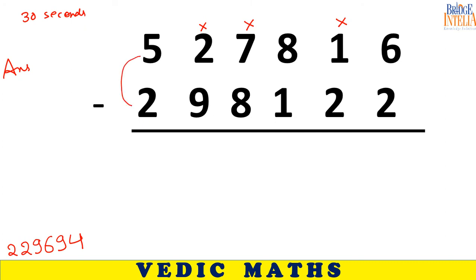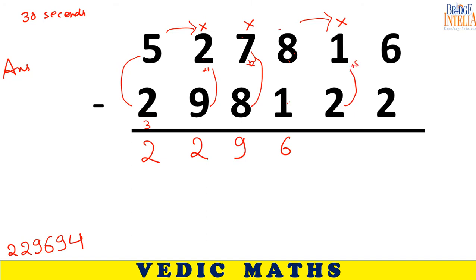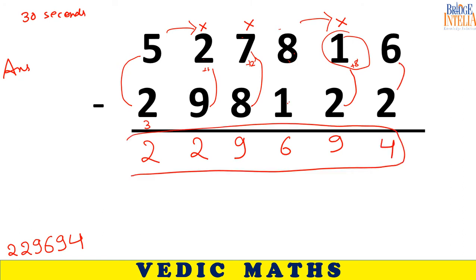So 5 minus 2 is 3, but neighbor 9 needs support, so 3 becomes 2. 9, complement of 9 is 1, so 2 plus 1 is 3, but neighbor needs support, so 3 becomes 2 again. So here complement of 8 is 2, so 7 plus 2 is 9, nobody needs support. There is no problem here. 8 minus 1 is 7, but neighbor needs support, so 7 becomes 6. Complement of 2 is 8, so 8 plus 6 is 14, and here there is no problem as such.